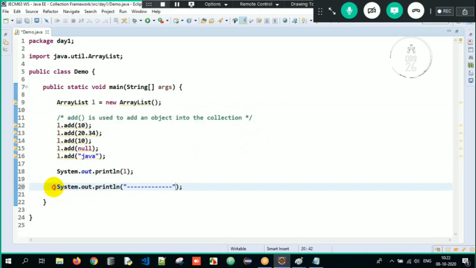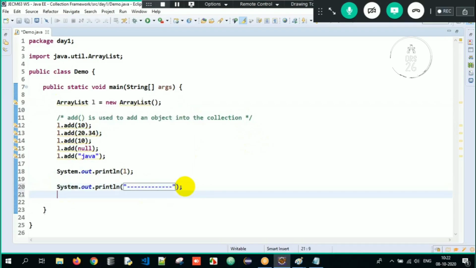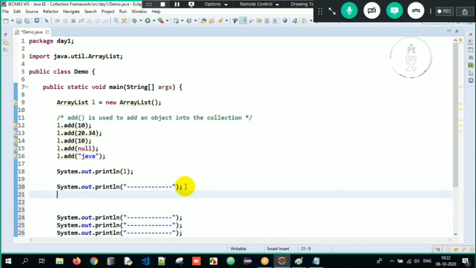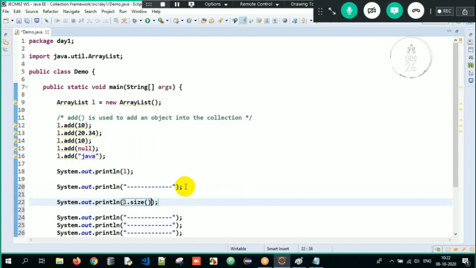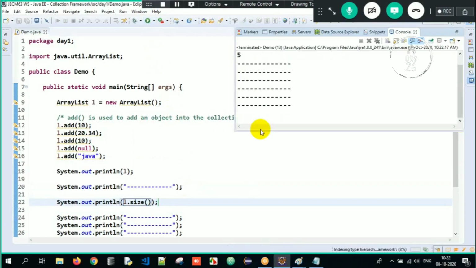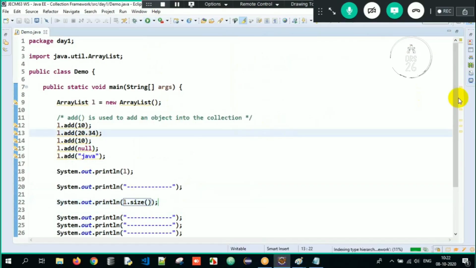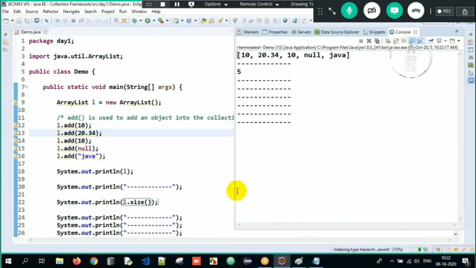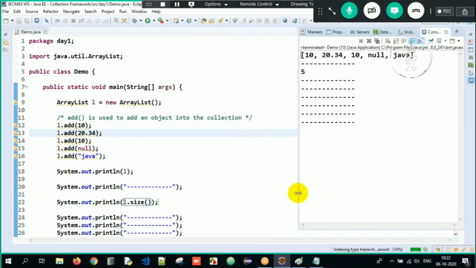We're done with only one method, that is the add method. We are supposed to see so many methods. The next method which we will talk about is, sysout l dot, I have a method called size. The job of the size method is to calculate the length of the collection. What output am I getting here? I'm getting the output as 5. So it is calculating the size.